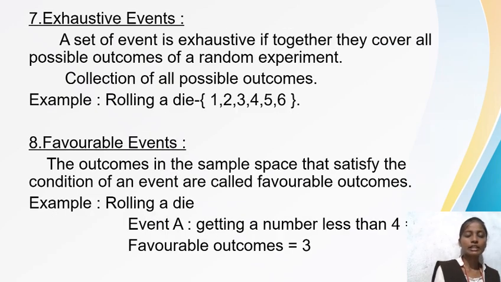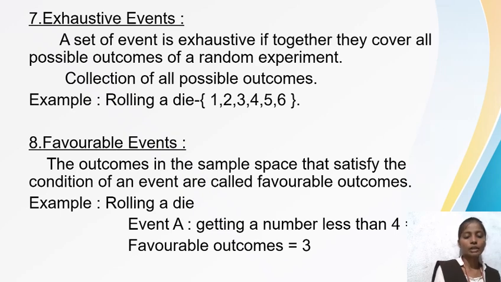Exhaustive events. A set of events is exhaustive if together they cover all possible outcomes of a random experiment. The collection of all possible outcomes is known as exhaustive events. Example for exhaustive events is rolling a die.